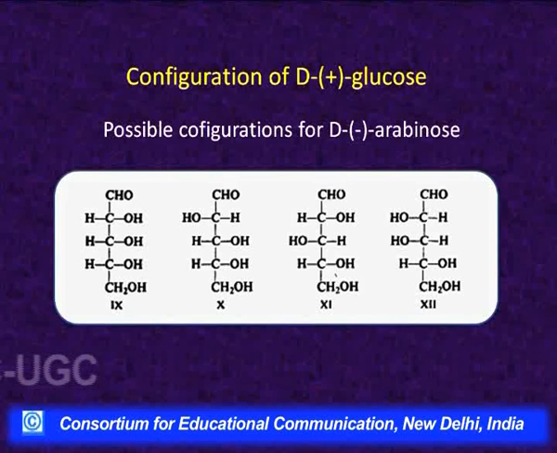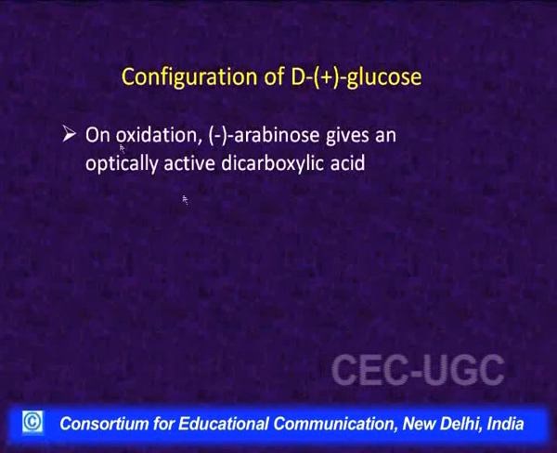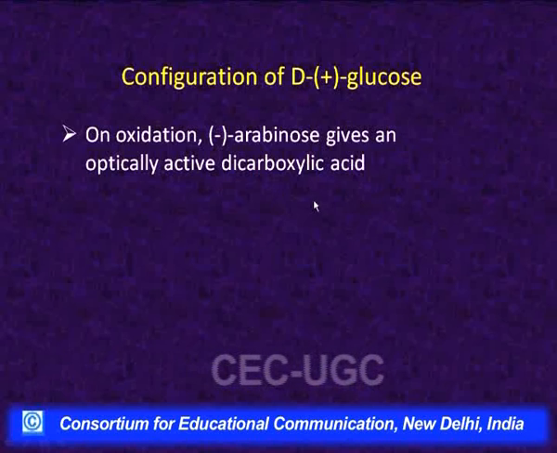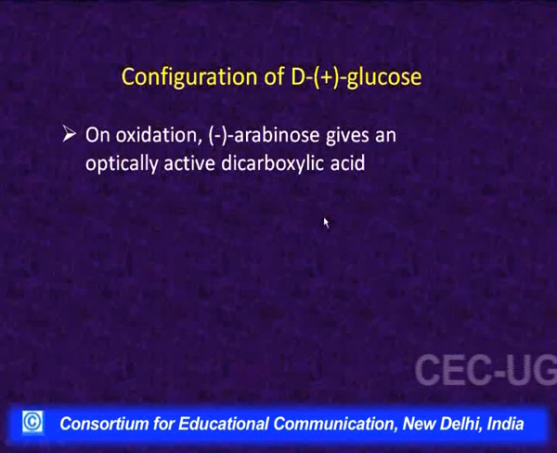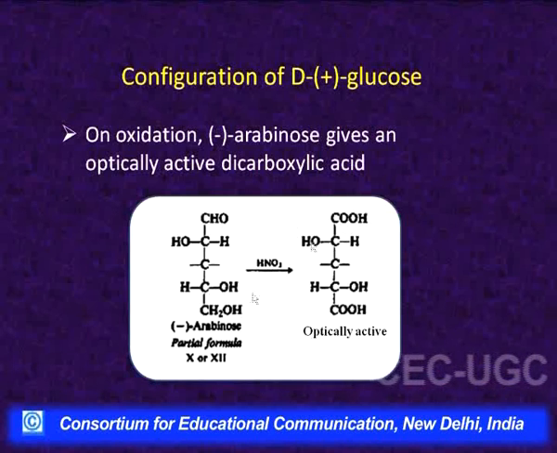Now, the evidence. The first evidence goes like this: on oxidation, minus arabinose gives an optically active dicarboxylic acid. It was observed experimentally that when minus arabinose is oxidized, the dicarboxylic acid obtained is optically active. Based on this, as the configuration for this carbon is fixed, we are keeping it on the right. The dicarboxylic acid is obtained by the oxidation of this aldehyde into carboxyl and this lower primary alcohol into carboxyl.